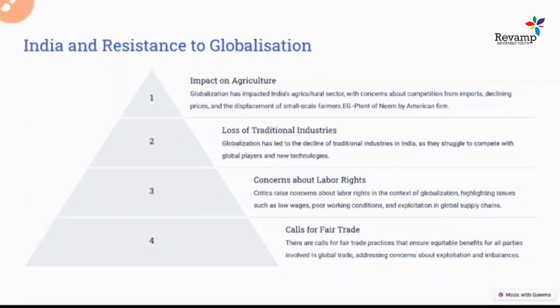So these things started, and even this patent culture led to a lot of controversy also, like the big European powers tried to patent items, like an American firm tried to patent over the name, and later on a turmeric issue was also there, potato patency.